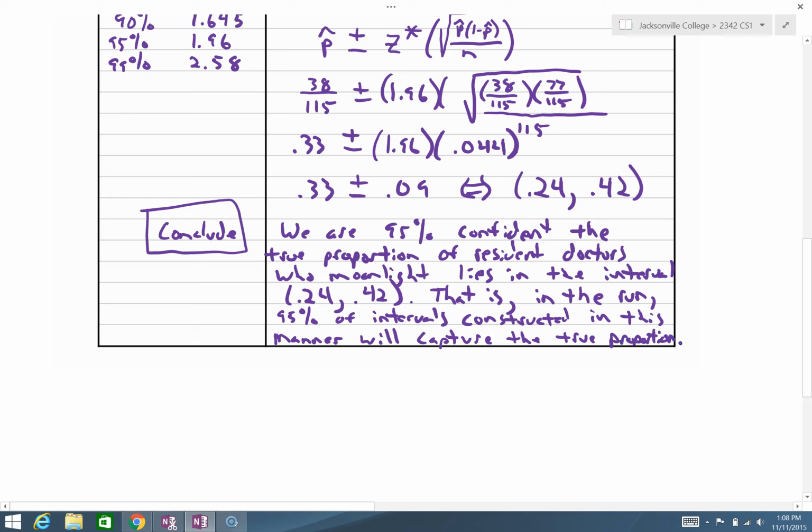All right, this statement here says nothing about this particular interval we constructed. It's about our methodology. If we do this thing over and over, we expect 95% of them to be successful in capturing that unknown parameter. We don't know if this was one of the unlucky ones, so to speak.